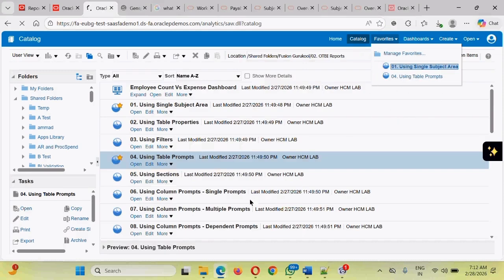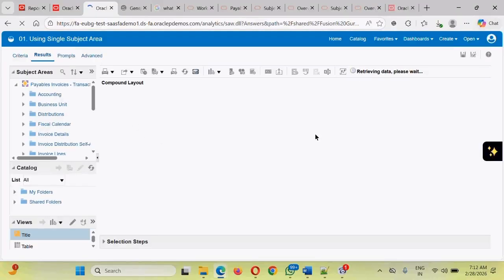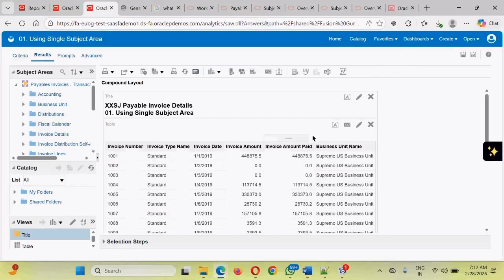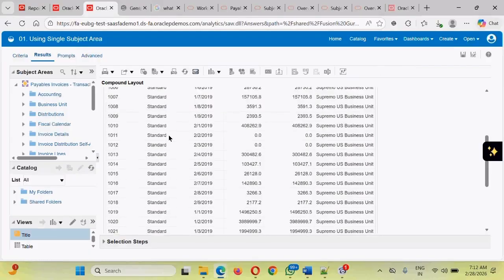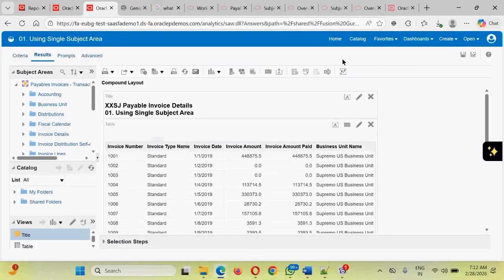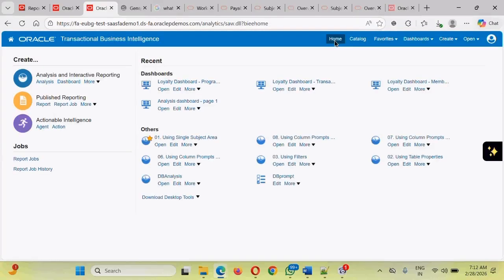Meanwhile guys, the other advantage of making things favorites: in case we made the favorites, the person still needs to navigate and come to this analysis software. But the beauty is, the moment you make the report a favorite, you see, this is the way the report will be displayed to you. Okay, if you want to go back, you can click on home to go back. Anywhere you're standing, you are allowed to go back to the home screen. Go to the catalog to navigate to your report.